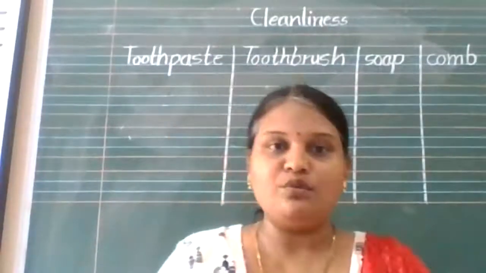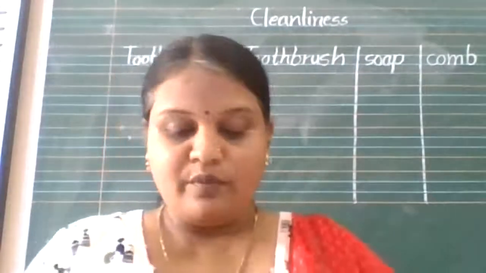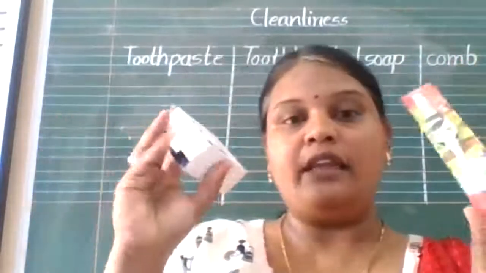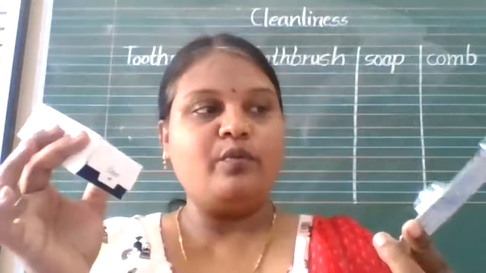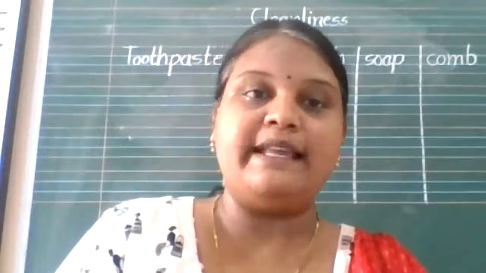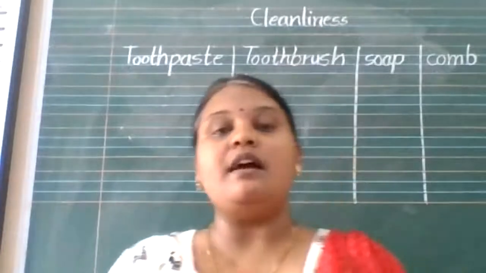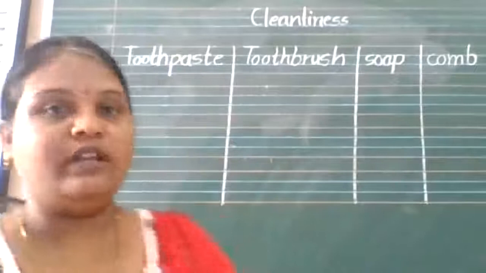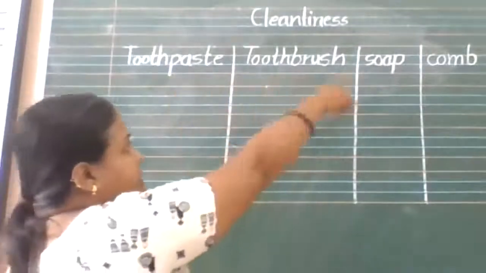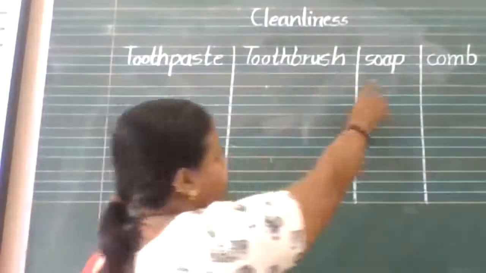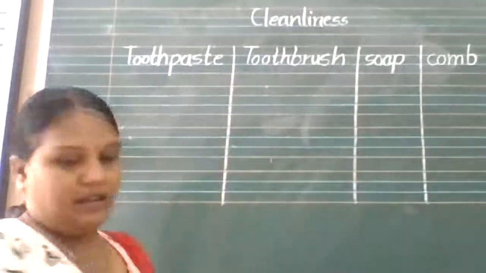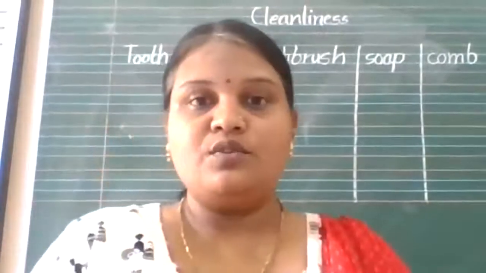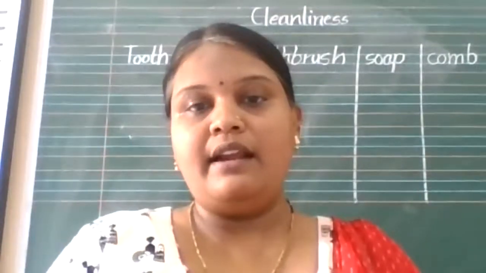So students, in today's topic, what did we learn? We learned some objects which we need to take care of ourselves. We saw toothbrush, toothpaste, comb, as well as how to keep our surroundings clean. Now you need to copy all these words in your notebook: toothpaste, toothbrush, soap and comb. For this topic, you need to copy these many words. So, thank you and bye-bye.